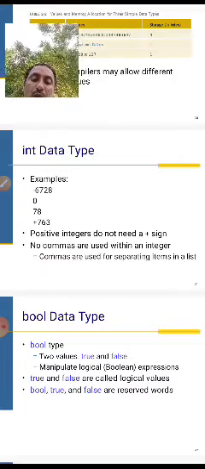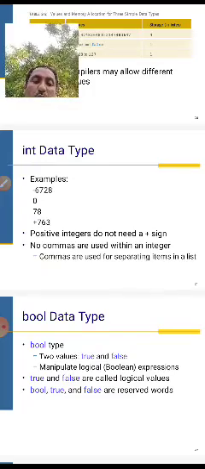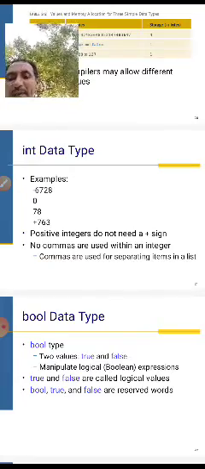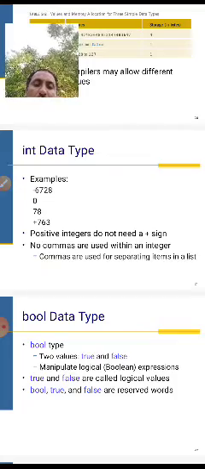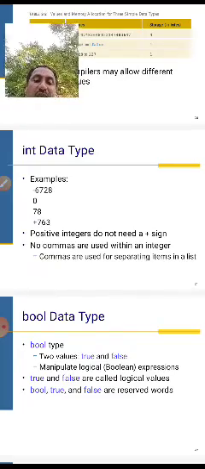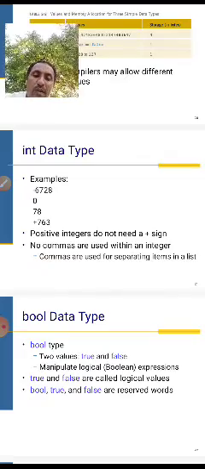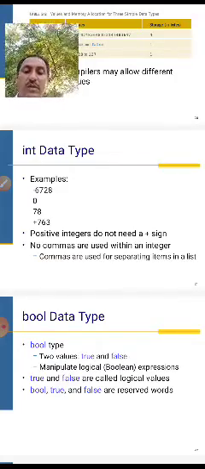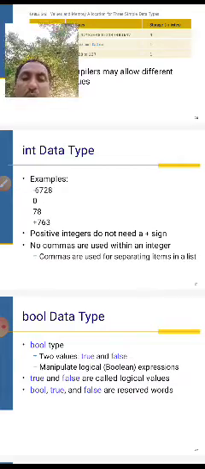They are used to manipulate logical Boolean expressions. The values true and false are called logical values. Boolean values true and false are reserved words. Reserved words give the output result, true or false. Right. This is the Boolean data type.